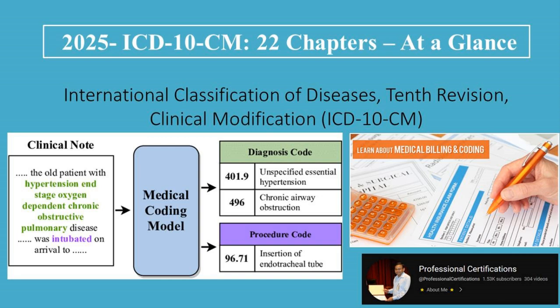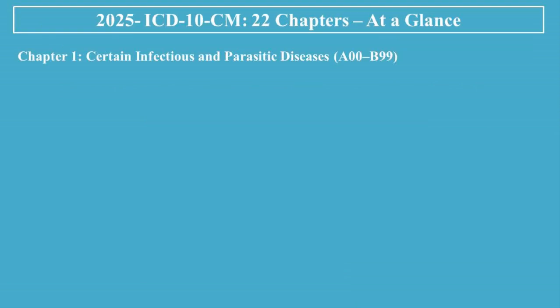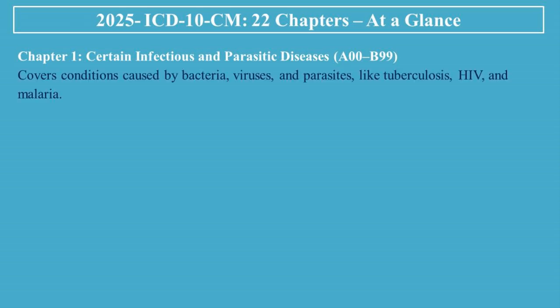In this video, we'll take a quick tour of the 22 chapters of the ICD-10-CM 2025 Codebook, your essential guide to medical coding. Let's dive in. Chapter 1, Certain Infectious and Parasitic Diseases, A00 to B99. Covers conditions caused by bacteria, viruses, and parasites, like tuberculosis, HIV, and malaria.